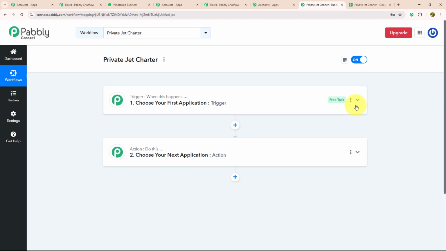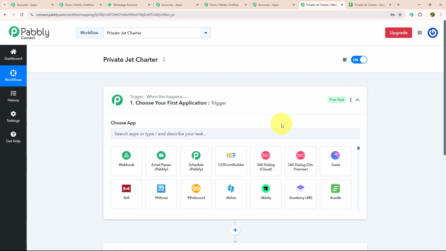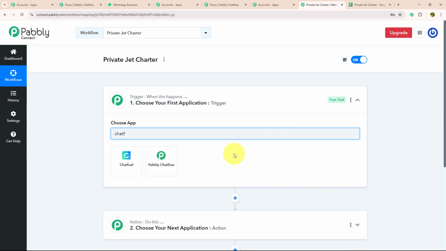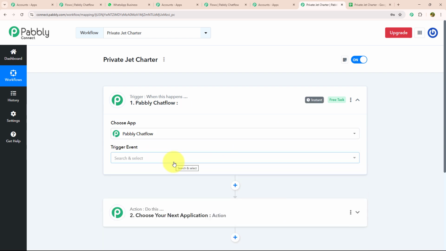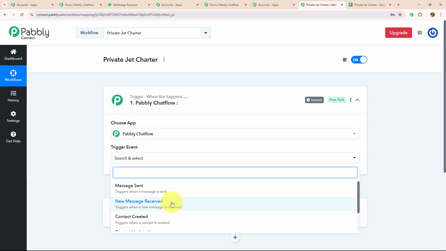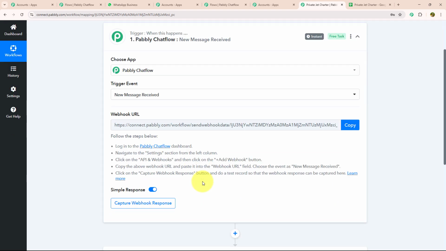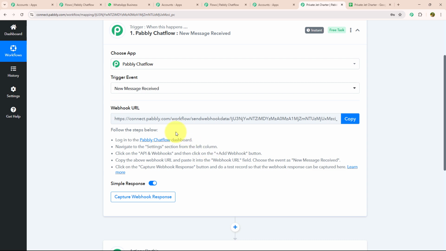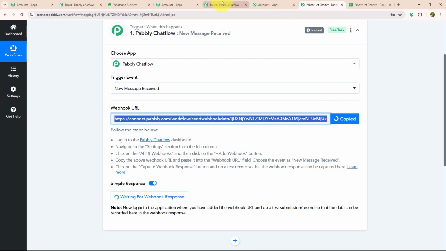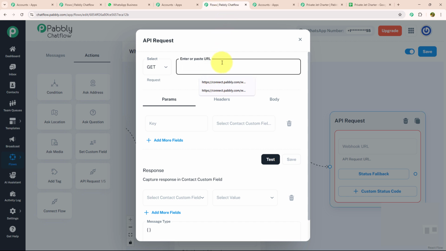As you can see, there are two steps, trigger and action. As soon as the trigger is entered, the action will be performed. Now I'm going to choose my trigger app as Pabbly Chatflow, as we are working on Pabbly Chatflow. As soon as I have chosen my app, I need to choose my trigger event, which I'm going to select as New Message Received. As soon as you select your trigger event, the webhook URL will be created. I'm going to copy this webhook URL and then paste it over here.